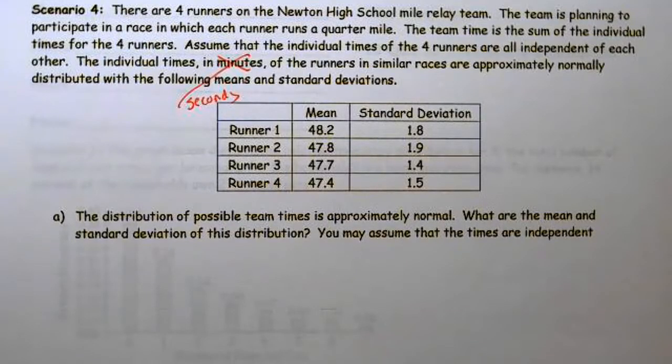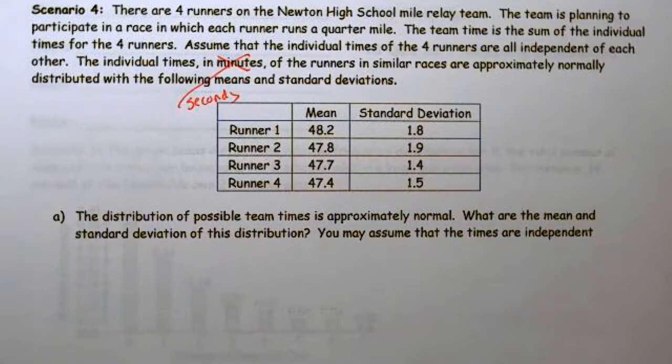Okay, this is group quiz scenario number 4. There are 4 runners on the Newton High School mile relay team. The team is planning to participate in a race in which each runner runs a quarter mile. The team time is the sum of the individual times for the 4 runners. Assume that the individual times of the 4 runners are all independent of each other.